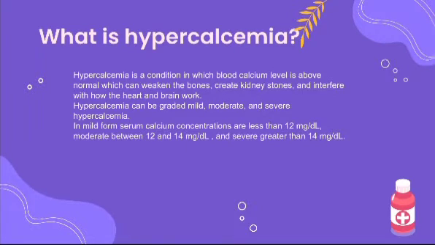So what is hypercalcemia? Now, the normal serum level of calcium usually ranges from 8.5 to 10.5 milligrams per deciliter. We do have three different levels of hypercalcemia, which are mild, moderate, and severe. Mild is anything higher than 10.5 but not more than 12. Moderate is between 12 and 14, and severe is greater than 14. We have different reasons for each level of hypercalcemia that we're going to discuss later.